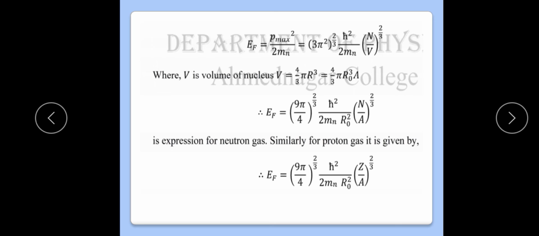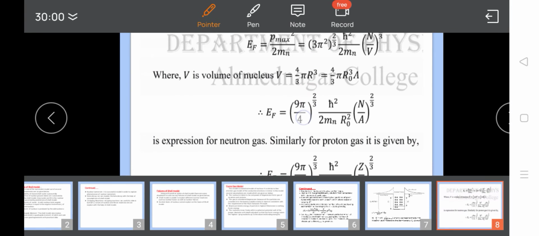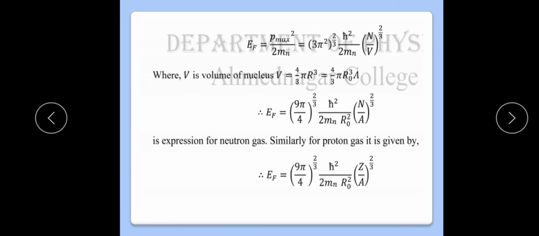Sorry, 4 by 3 is in this volume we can see here. So here 4 by 3, the 3 is in the denominator. When we put the value of volume here, that 3 came to the numerator, and 3 multiplied by 3 will be 9, and the 4 is here as it is. That pi square and that pi, one pi gets cancelled, that's why only 9 pi by 4 raised to 2 by 3, h cross square divided by 2 mn r naught square, and N by A raised to 2 by 3, because we put the value of A.